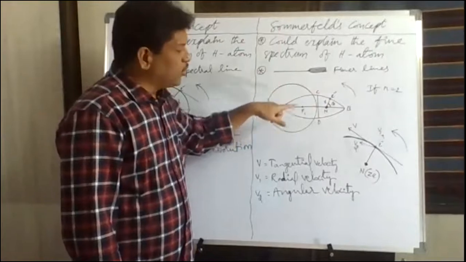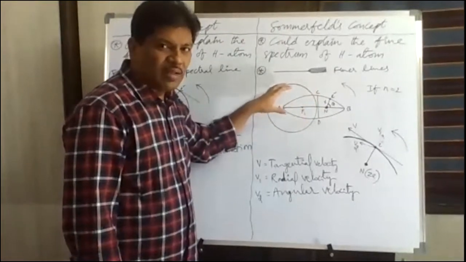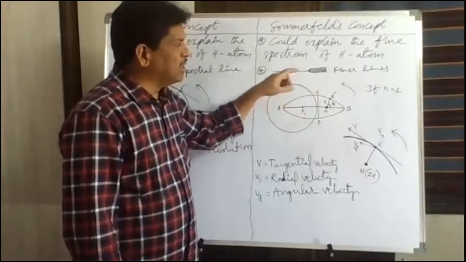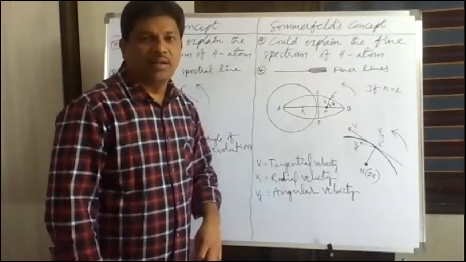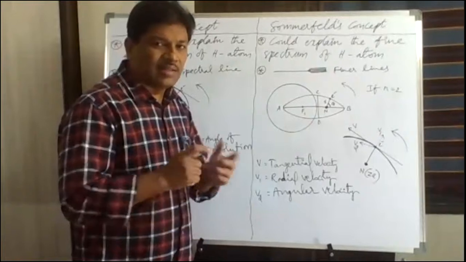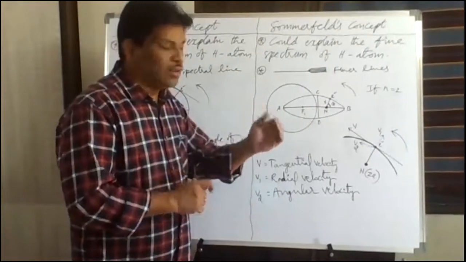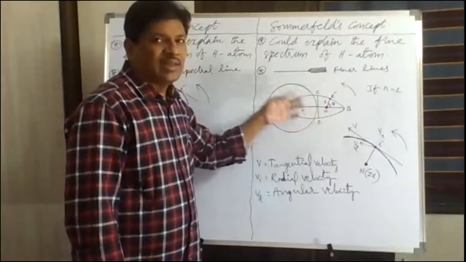So when an electron jumps from a circular path to an elliptical path and vice versa, some fine lines will be obtained. The finer lines are obtained in a spectral line by the transition of electrons from one path to the other.